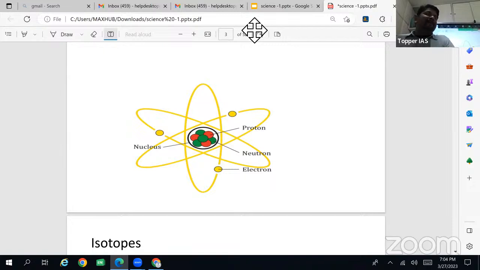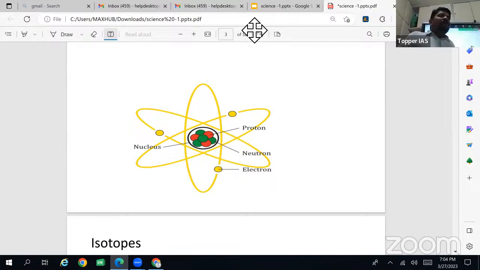So the atom is the fundamental unit of matter, and it is made up of 3 subatomic particles. One is the proton, which is positively charged. One is the neutron, which has no charge, but its mass is the same as that of the proton. And another subatomic particle is the electron, which is negatively charged.